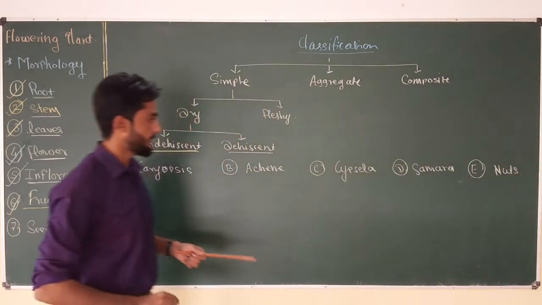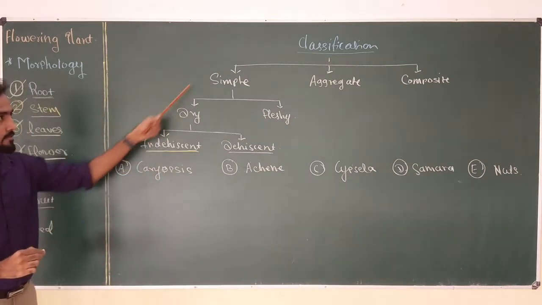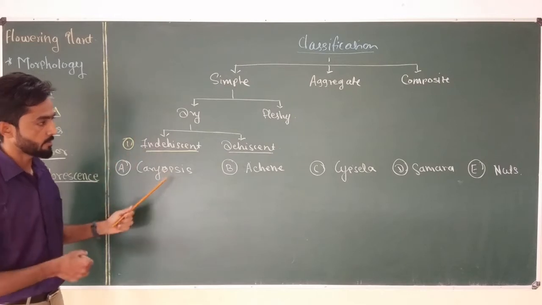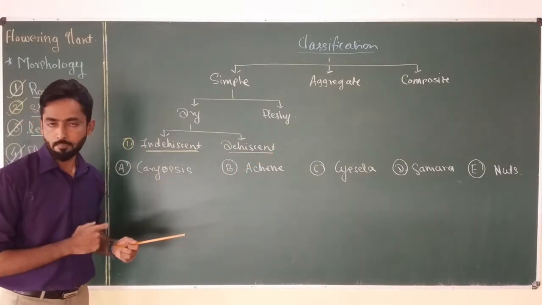So you can classify indehiscent dry simple fruit into five subtypes. In this video I am going to discuss all the types along with their examples.